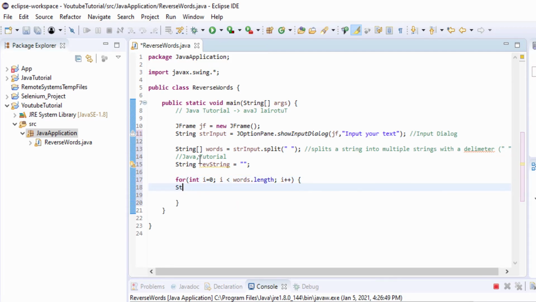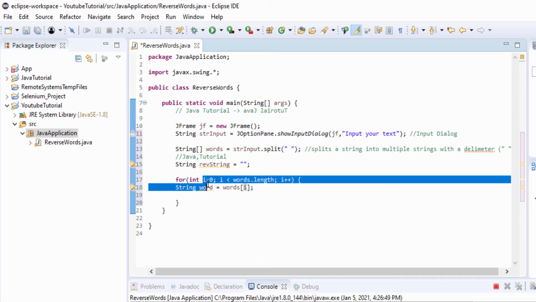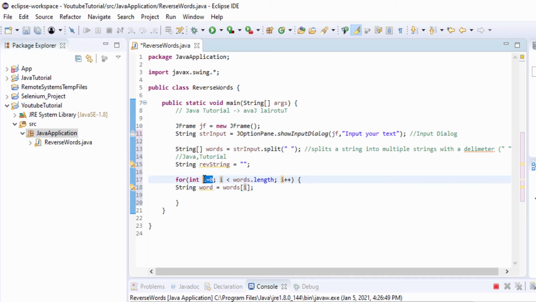Then we will add our next string, which will be String word equal to words[i]. So it will loop through the i. So i equal to 0, we have initialized i to 0. i less than words.length. So here we will have the length of the words, and then we will increment the i here. So each time the loop runs, the i will be incremented, and the stopping point will be the words.length, so the length of the words array.